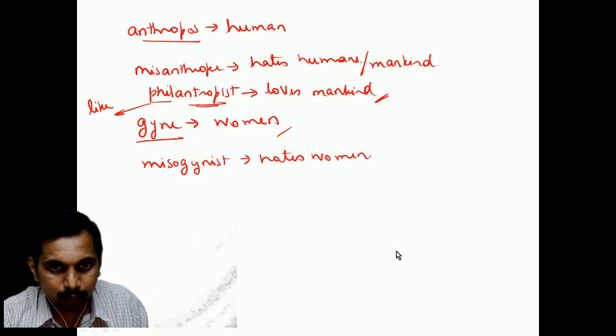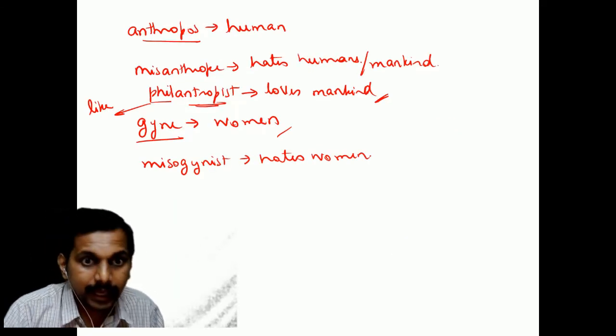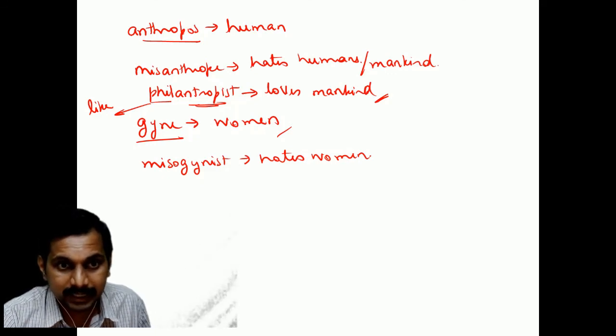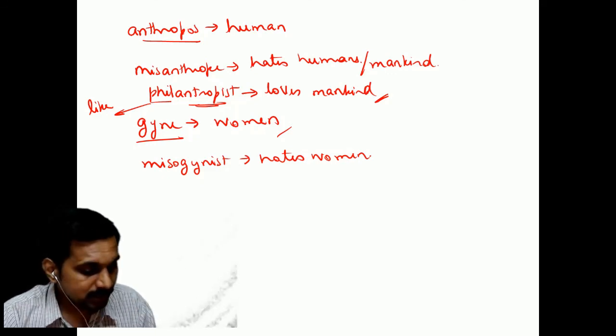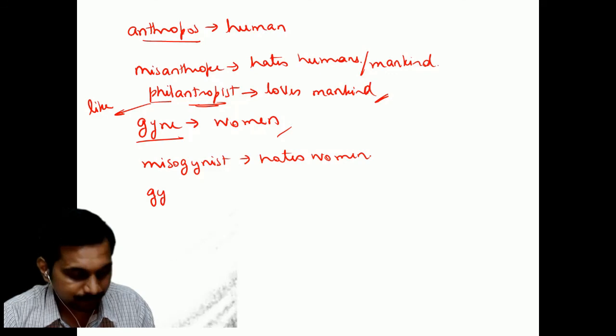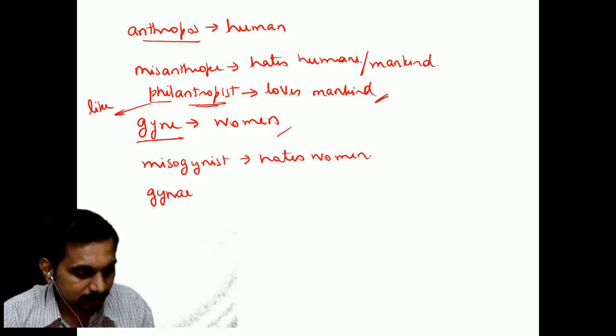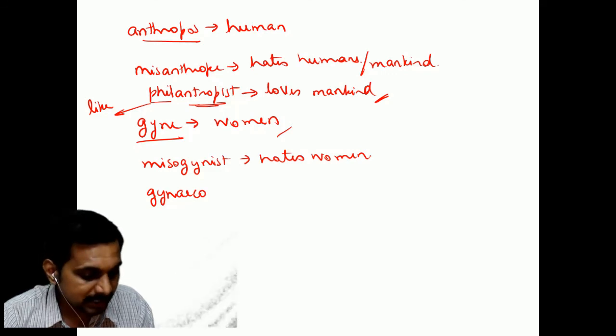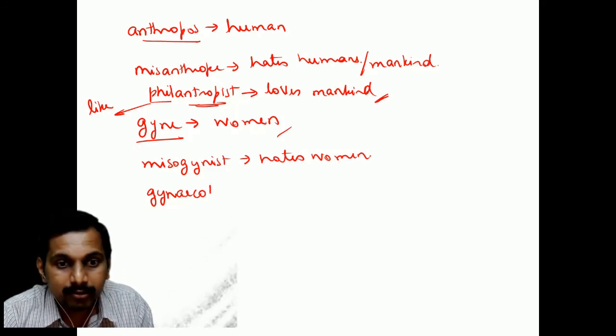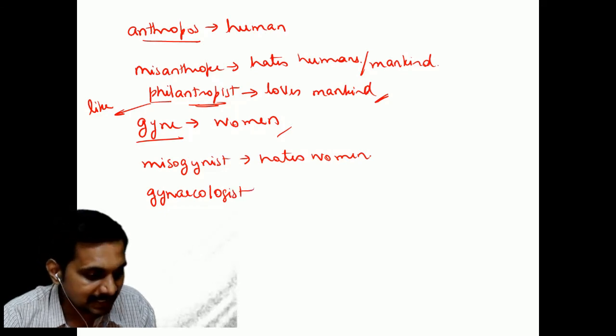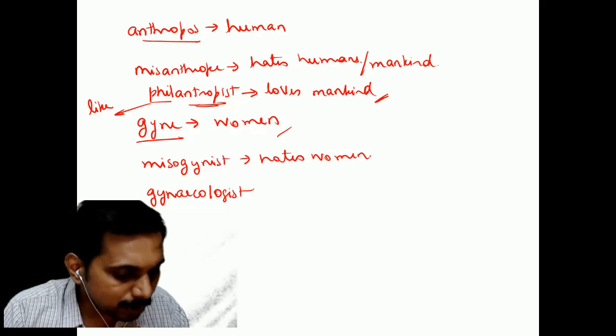Now from the root gyne you have gynecologist, is it not? A doctor related to women's diseases or women's health is a gynecologist. From gyne it comes, correct? Monogamy is over, polygamy is over.